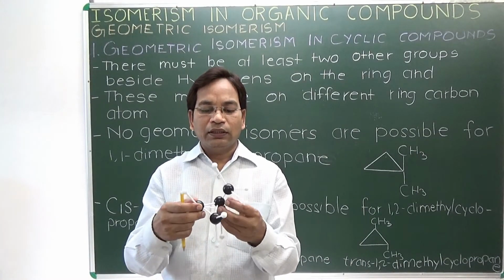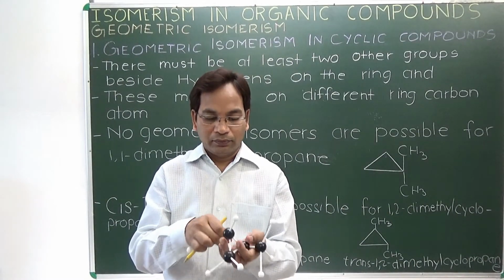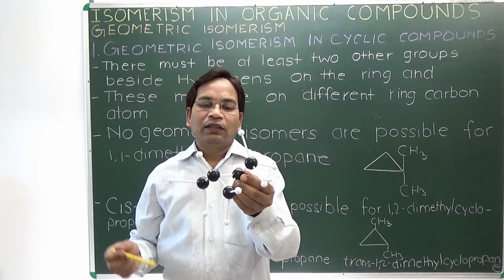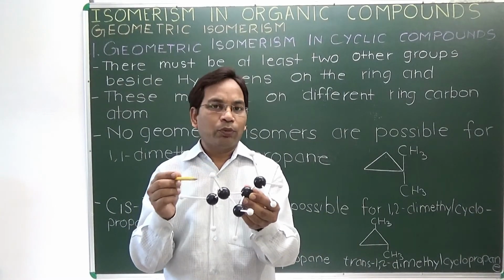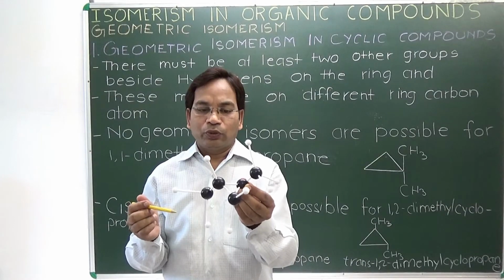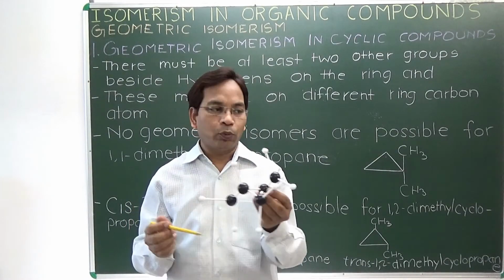If it is exchanged with the second carbon atom, now this is 1,2-dimethyl cyclopropane, so it shows geometric isomerism, and this one is trans 1,2-dimethyl cyclopropane.